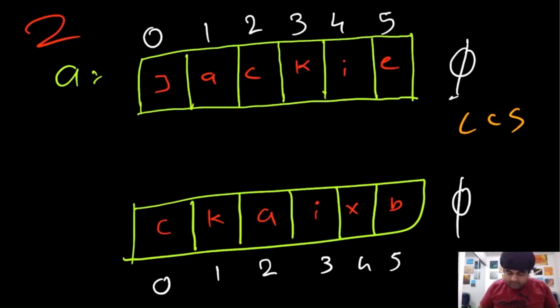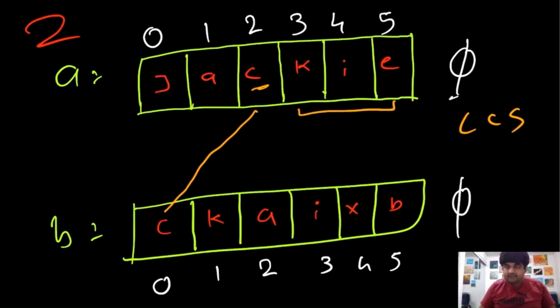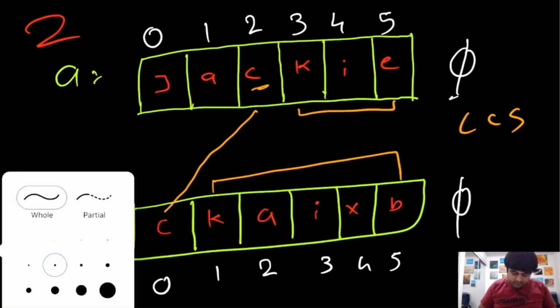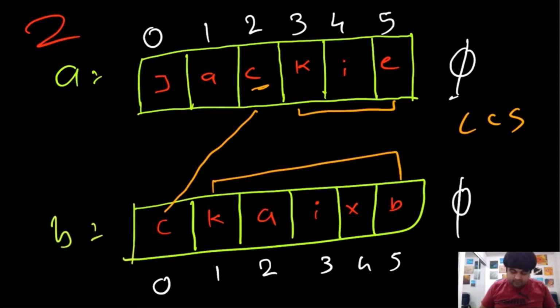Now we will again check this C with all the other values of this B substring. So we find a match over here at C, which means again the area of interest reduces. Now we only need to check for these three values, and we only need to check for these values on the lower substring. And when we do that, let's repeat the same process. And so far we have found one common element, so we can put 1 as common element.